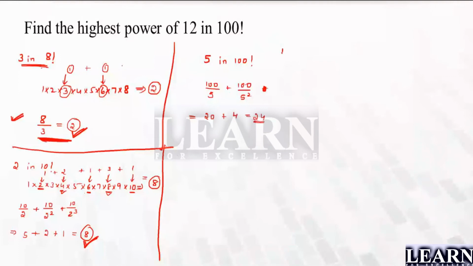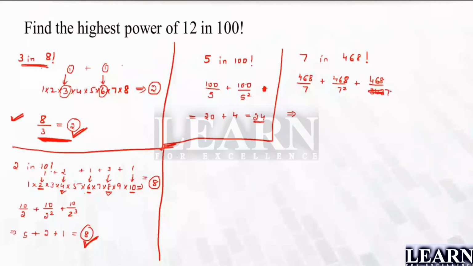Now what if the number is 7 in 468 factorial? I'm just taking a random number. So what you have to do is 468 divided by 7. What is the answer first? 468 by 7 plus 468 by 7 square, which is 49, plus 468 by 7 cube, which is 343. This is nothing but 7 cube. And when you divide by the next one, 7 power 4, it will go beyond the number, right? Yes, sir, it will go beyond the number. Now what are the answers here?